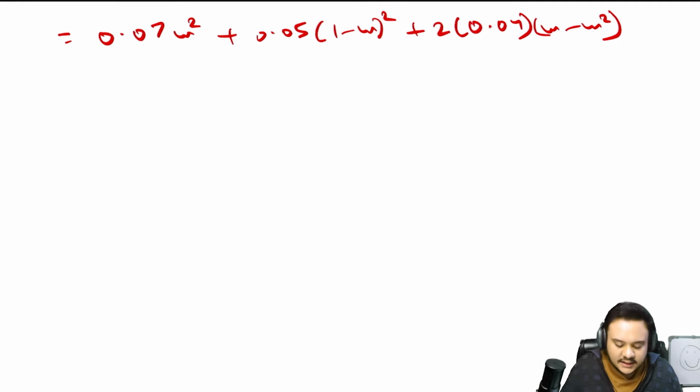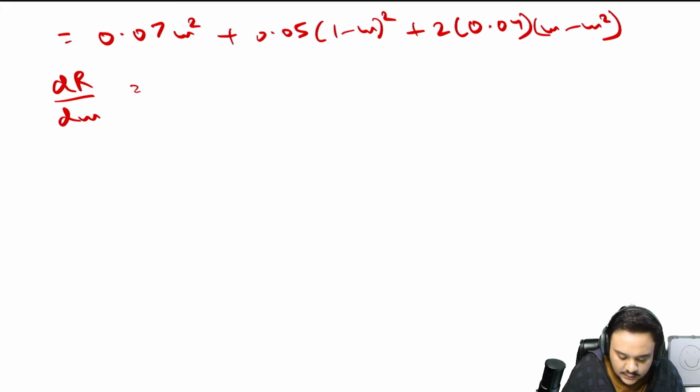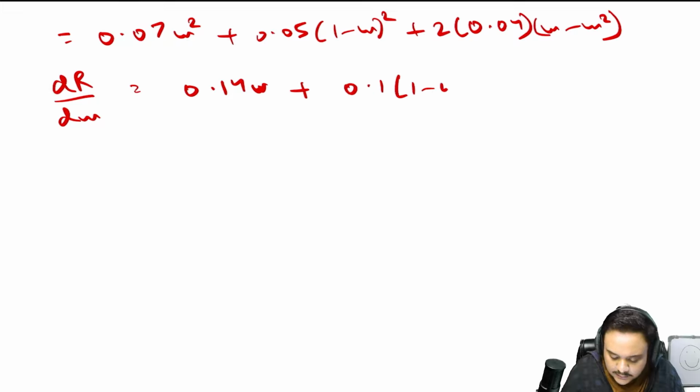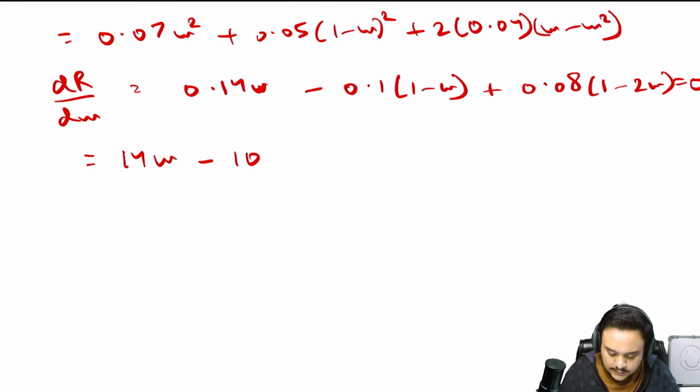Now just differentiate this whole thing with respect to W. Okay, so it was dR by dW. You will get 0.14 W plus 0.1 into 1 minus W with a minus sign, so minus 10 plus 10 W plus 8 minus 16 W is equal to 0.